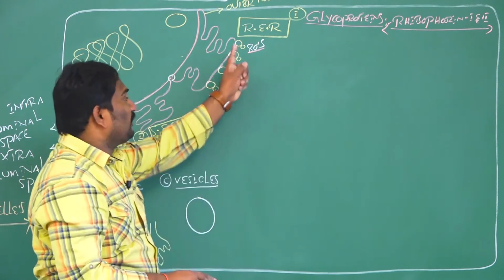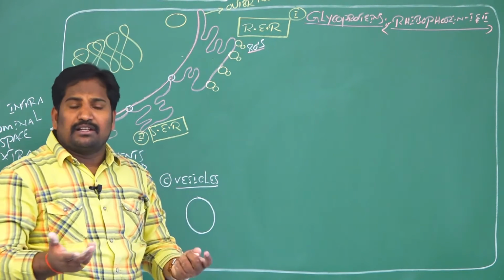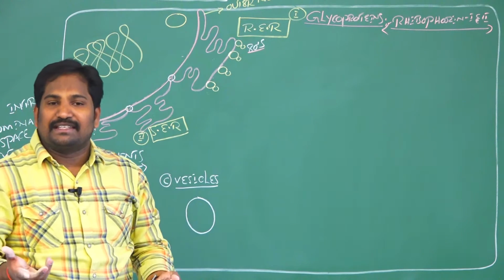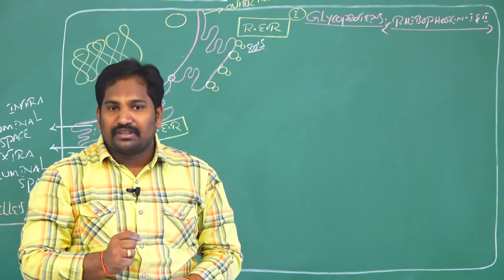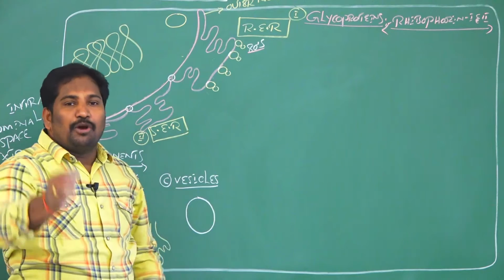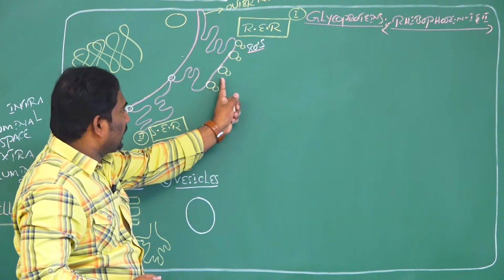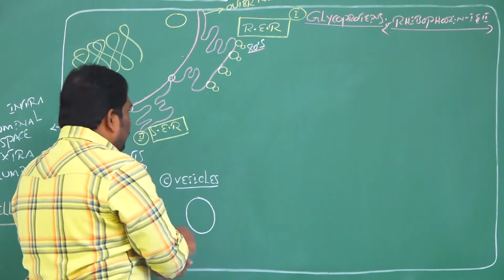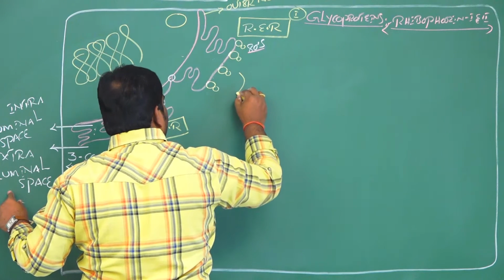So what is the function of the rough endoplasmic reticulum, sir? Whenever ribosomes are present, the main function of the endoplasmic reticulum is protein synthesis. Clear? So the main function of the rough endoplasmic reticulum is protein synthesis. And the rough endoplasmic reticulum forms the second type of endoplasmic reticulum. Which is the second type, amma?